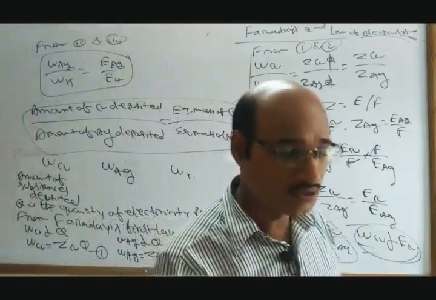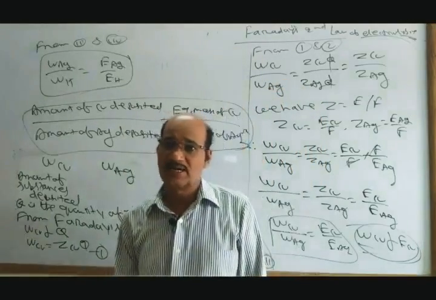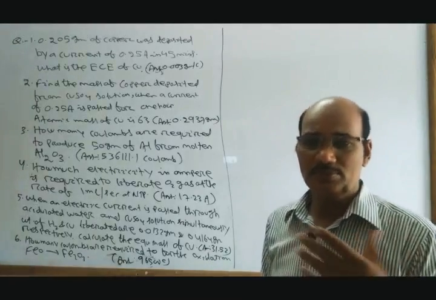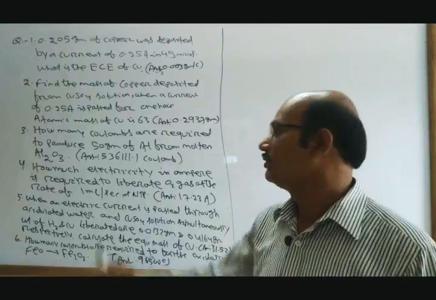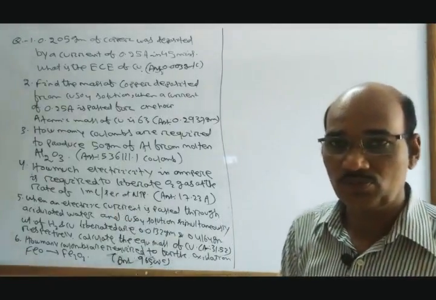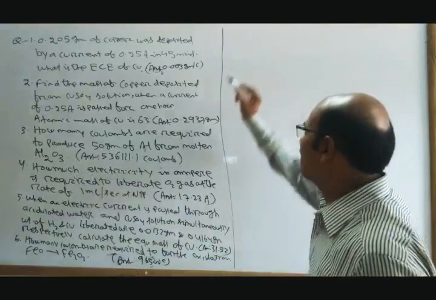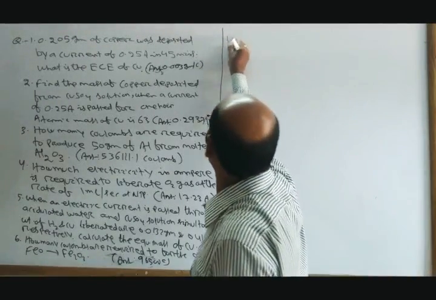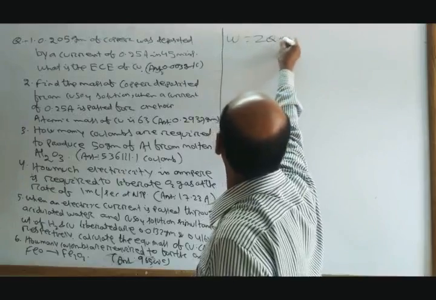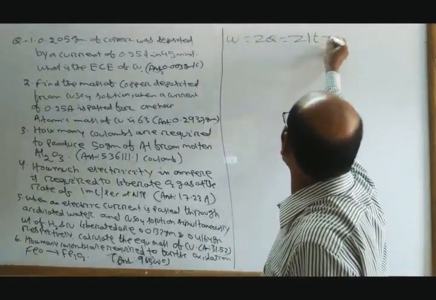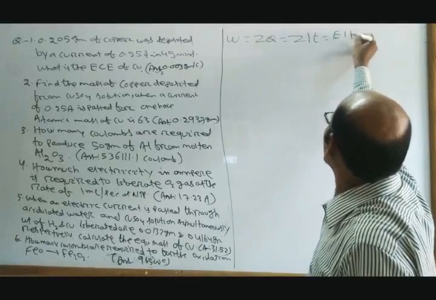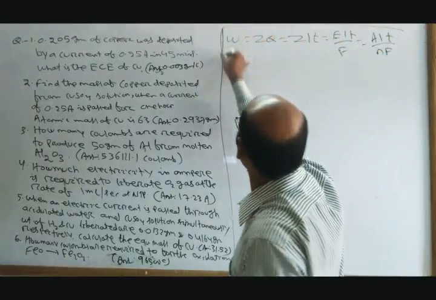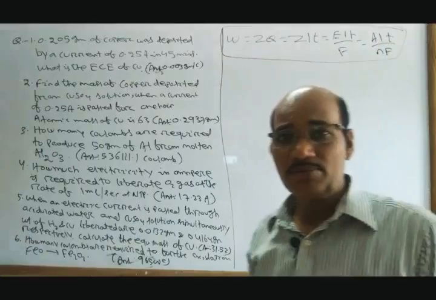Okay. Now let us discuss some numericals based on the first law and the second law. Before that, let us have a recap of the formulas. Already we discussed W equal to ZQ equal to ZIT is equal to EIT by F is equal to AIT by NF. This is one formula for the first law.